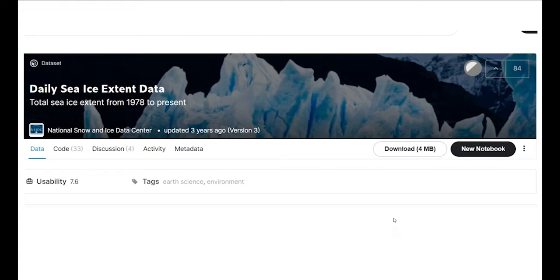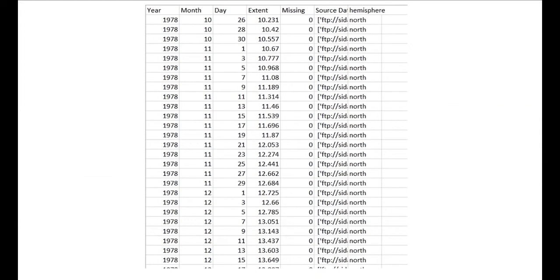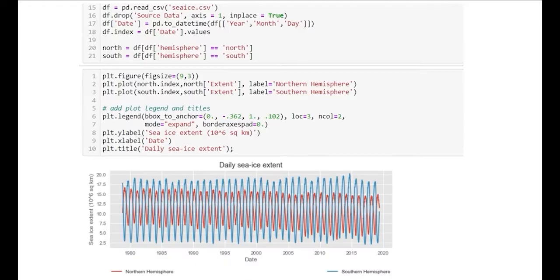Hello, I am Mustafa, and I'll be talking about daily sea ice extent data and sea level change data. So this is a dataset that we use on our project. And the dataset has these attributes and values. I use pandas library to import dataset. From this data we can see there are independent maximum and minimum for northern and southern hemisphere datasets. Is it to be expected from the change of season? In addition to this, there is on average more sea ice in the southern hemisphere than the north.